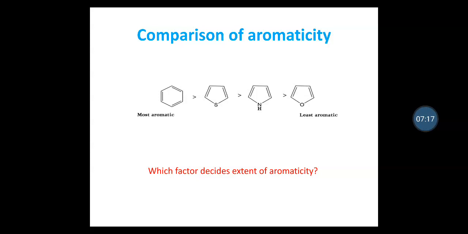Here are the 4 aromatic compounds: benzene, thiophene, pyrrole and furan. If you see the aromaticity given over here, benzene is the most aromatic compound, then thiophene, then pyrrole, then furan. Furan is least aromatic. Why is it so? Which factor decides the aromaticity amongst all these compounds?